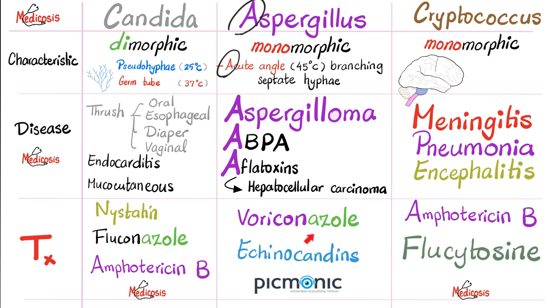Aspergillus is treated by voriconazole and the echinocandins, such as any medication that ends in fungin, such as micafungin. Cryptococcus is treated with amphotericin B and flucytosine, because flucytosine will fly to your brain.